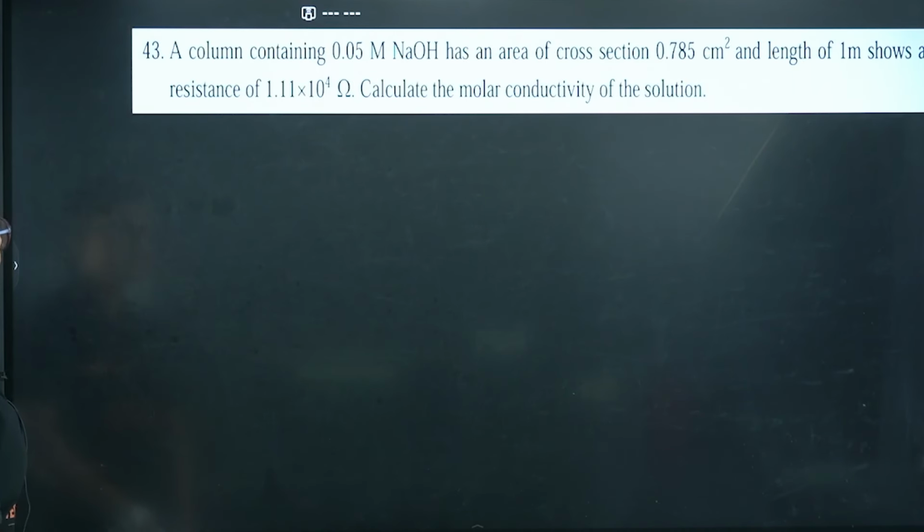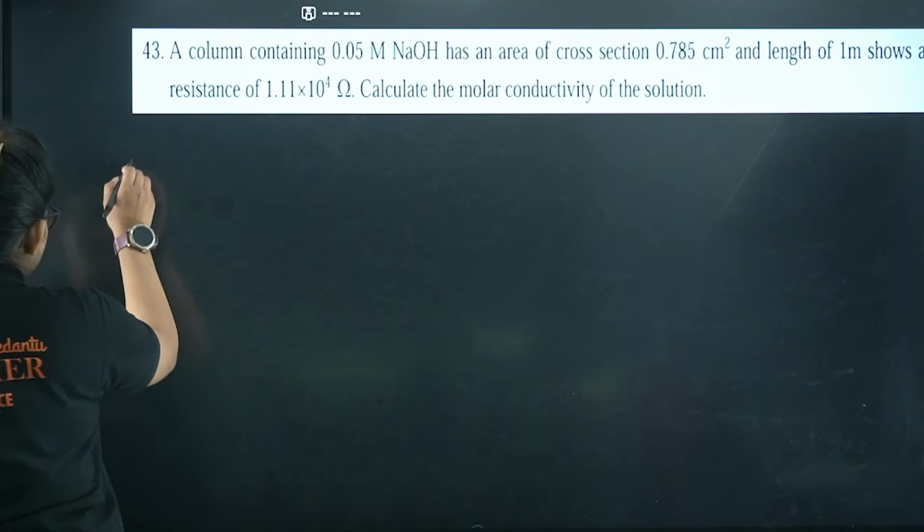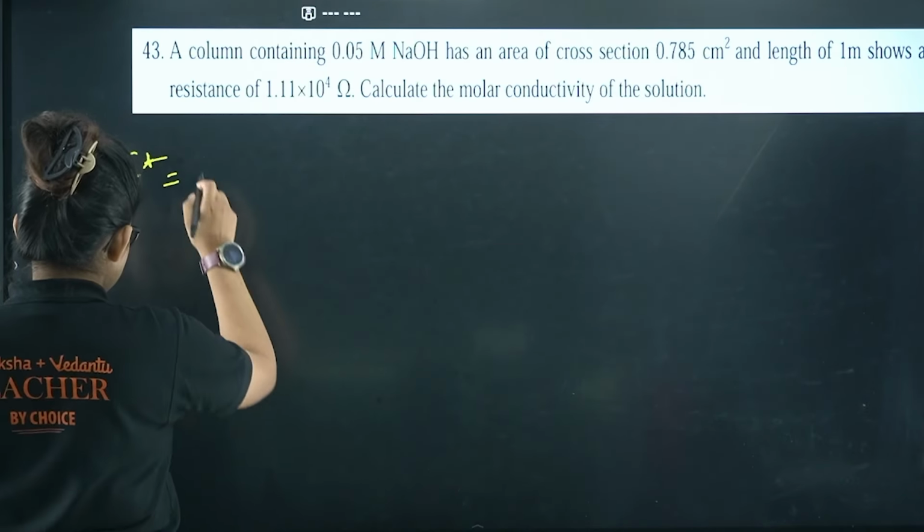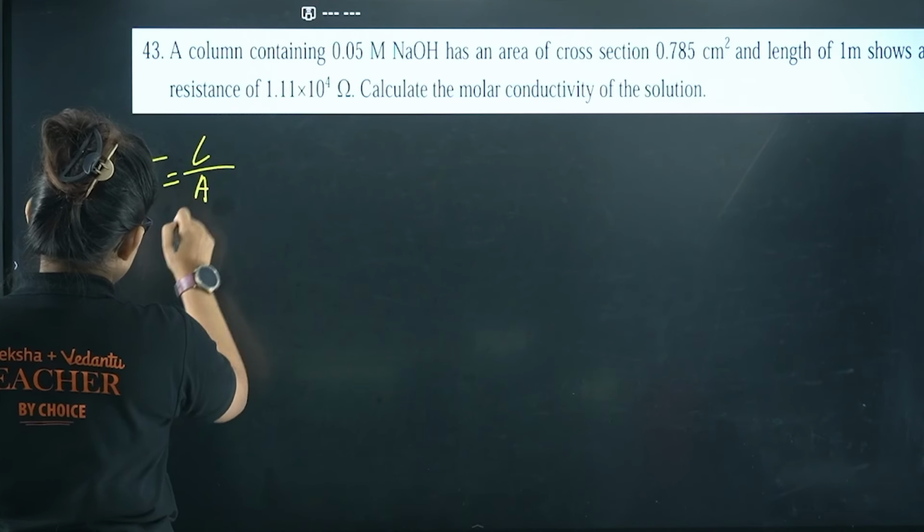Here you can see a column containing 0.05 molar NaOH has an area of cross section 0.785 centimeter square, and a length of 1 meter, and shows a resistance of 1.11 into 10 power 4 ohm. Calculate the molar conductivity. From here we can calculate the cell constant, G star, which is length by cross sectional area.